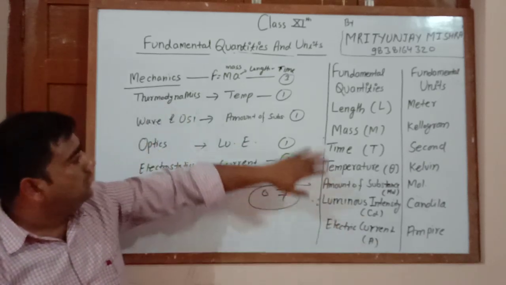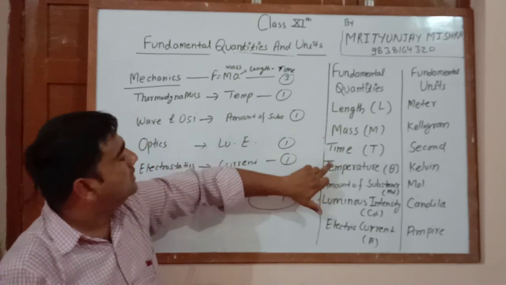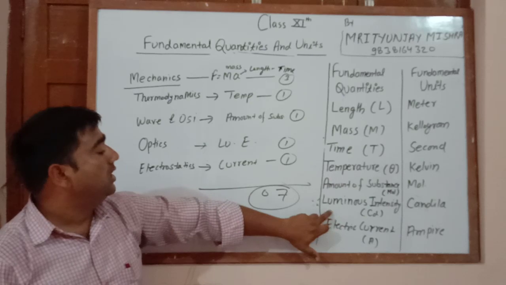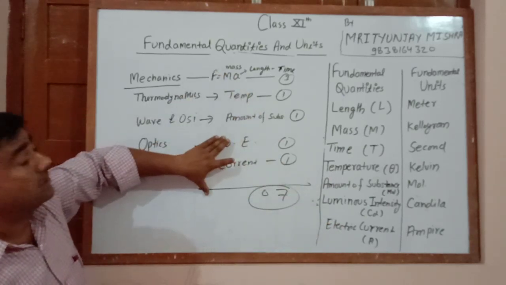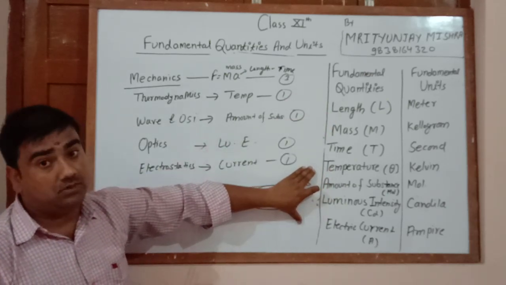So these are the fundamental quantities: length, mass, time, temperature, amount of substance, luminous intensity, and electric current.